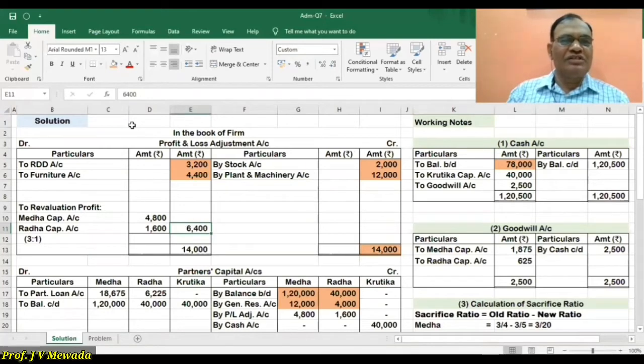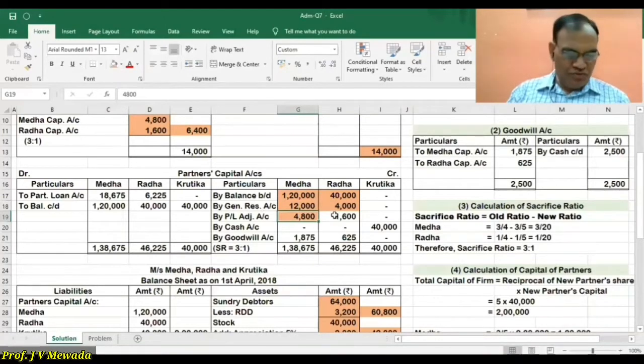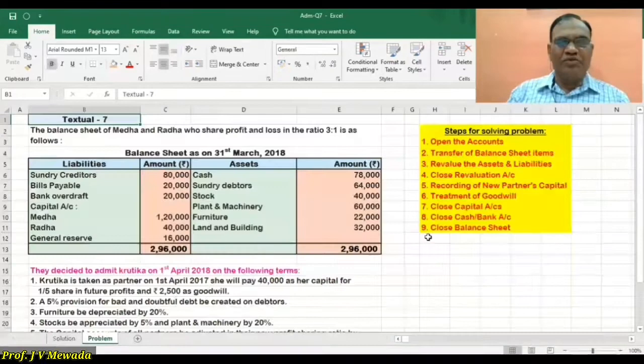So the difference is 6,400, which is a revaluation profit, which is distributed between the partners in the ratio of 3:1. So now we will credit these partners, Medha and Radha, in the ratio of 3:1. So that particular step is over. So close the revaluation account, that is also over.